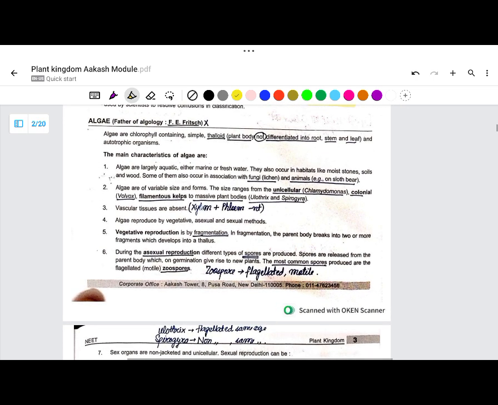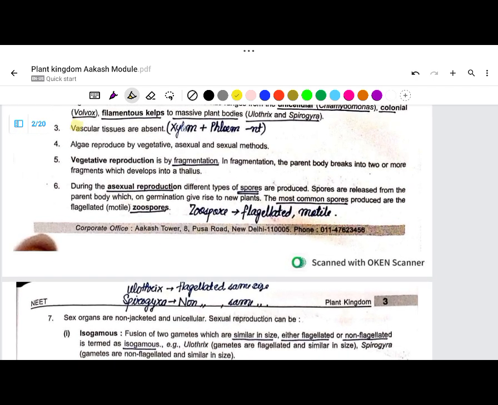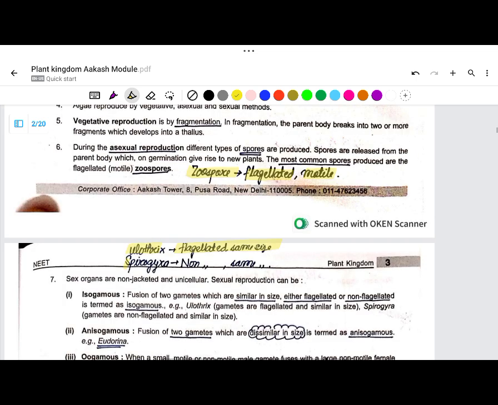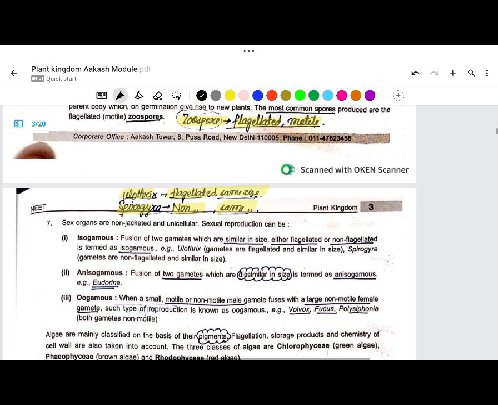Now let's come to algae. Here the vascular tissues are absent, so I read xylem and phloem are absent. Zoospore is flagellated and motile. These things you must remember. Ulothrix gametes are flagellated and of the same size, and Spirogyra gametes are non-flagellated and of the same size. So zoospores are flagellated motile, Ulothrix flagellated but same size, Spirogyra non-flagellated, same size.